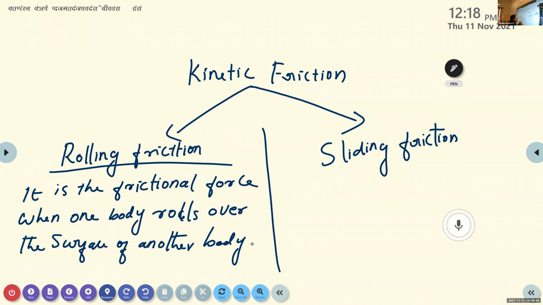So now you can form a definition for sliding friction. What do you mean by sliding friction then?